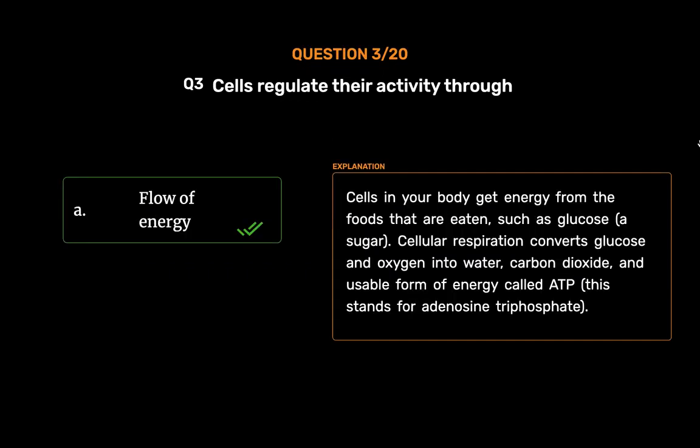Flow of energy. Cells in your body get energy from the foods that are eaten, such as glucose, a sugar. Cellular respiration converts glucose and oxygen into water, carbon dioxide, and usable form of energy called ATP. This stands for adenosine triphosphate.